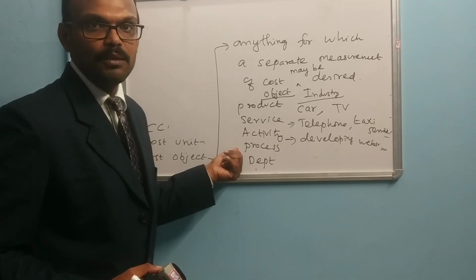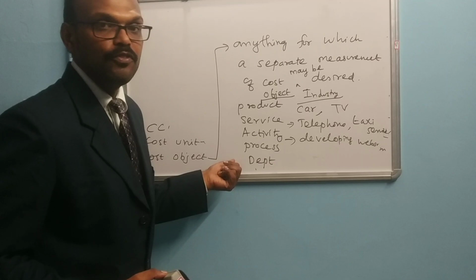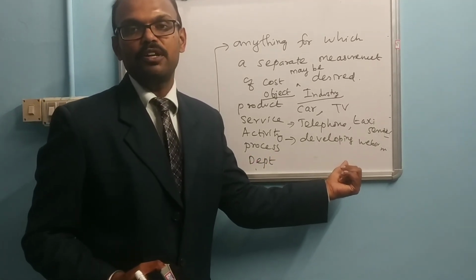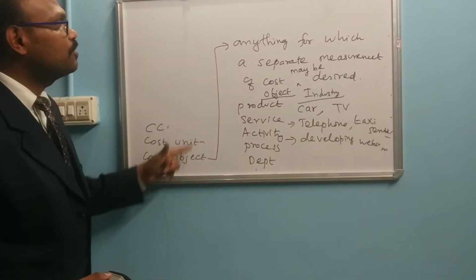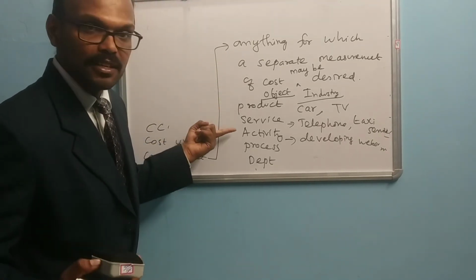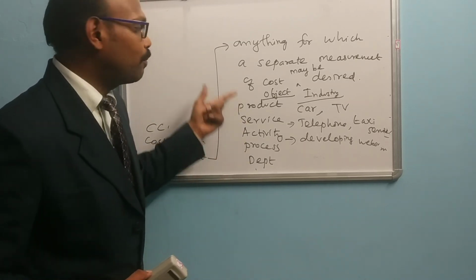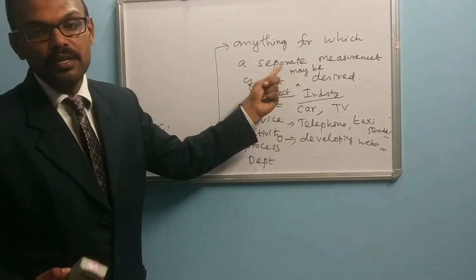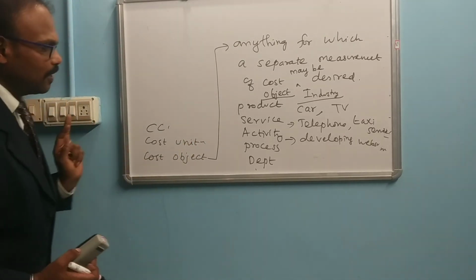A process is, for example, your melting process in a manufacturing sector. For a department, you can measure the cost purchase department wise, production department wise, and marketing department wise. So a cost object is anything for which a separate measurement of cost may be desired.